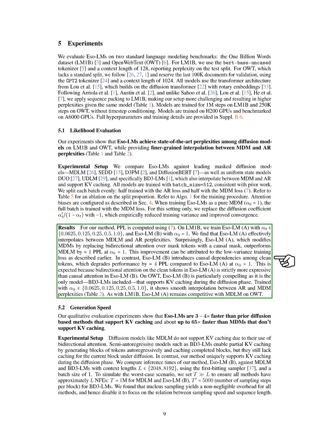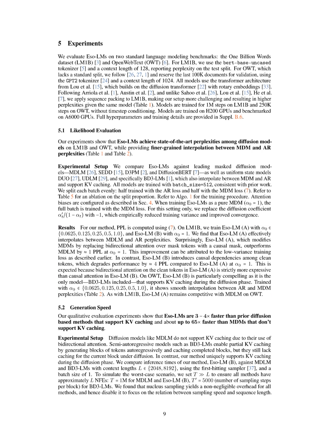On OpenWebText, Eso-LM-B stands out as it is the only model that supports KV caching during the diffusion phase. Trained with various settings, it demonstrates smooth interpolation between the two types of perplexities. As with the 1 billion words dataset, Eso-LM-A remains competitive with the masked diffusion model on OpenWebText.